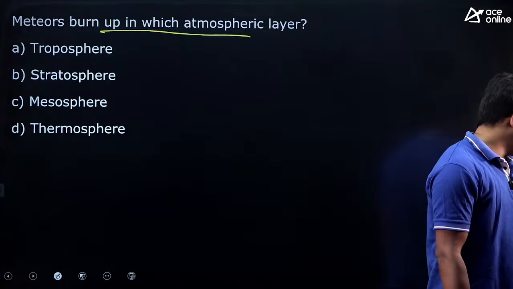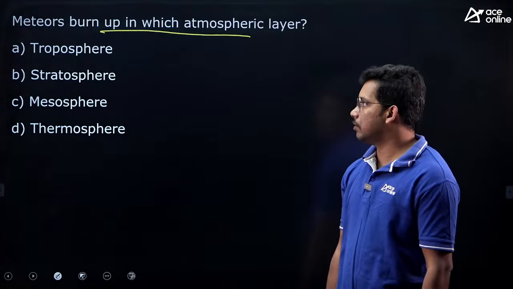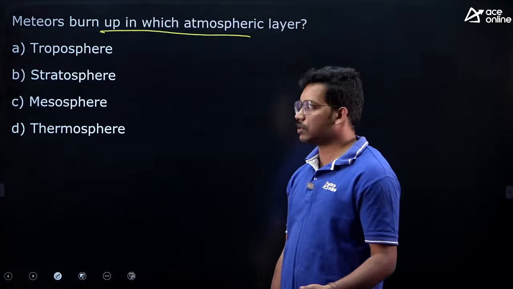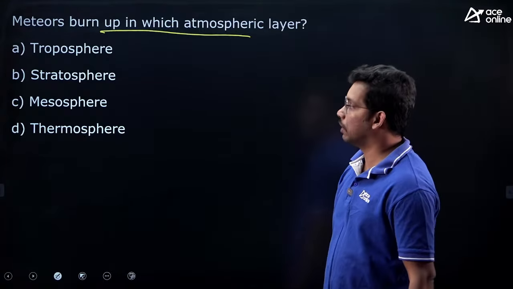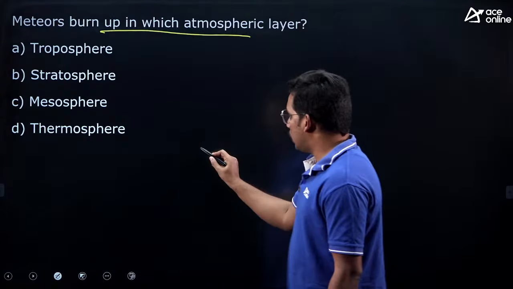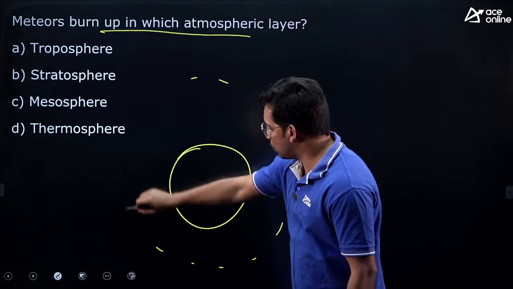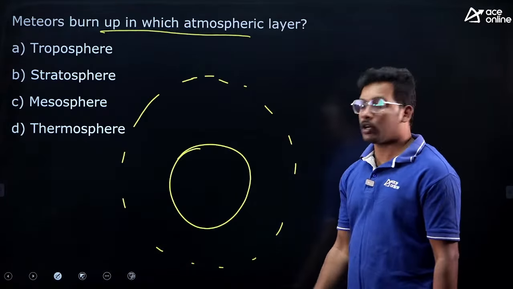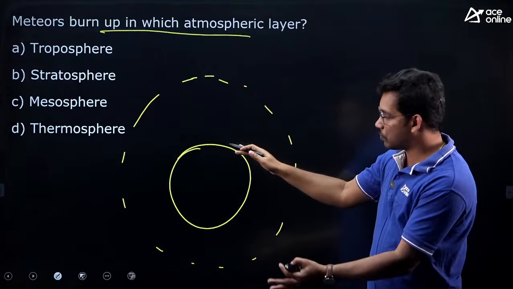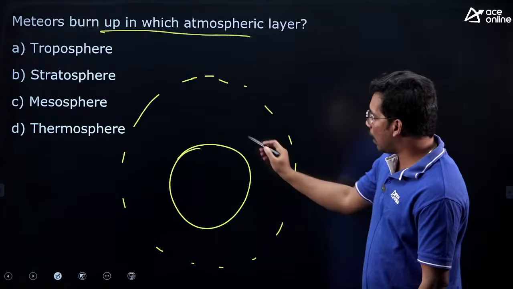Now answer for this. We are slowly moving towards Indian geography. After this atmosphere, after 2-3 questions, we'll move to Indian geography, which is more important. Tell me. So if this is Earth, we have atmosphere surrounding it, right? Because of Earth's gravity, all this atmosphere is attached to Earth, and we have different layers.